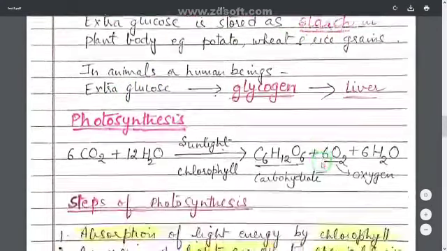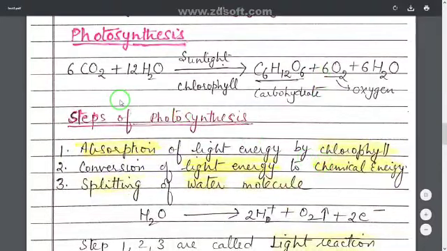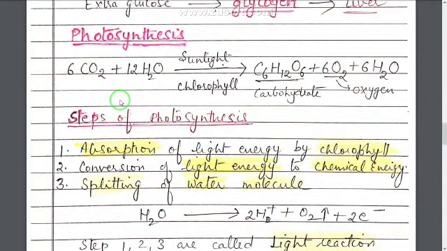Now photosynthesis. What is photosynthesis? The process in which green plants prepare their food with the help of carbon dioxide, water, and in the presence of sunlight and chlorophyll is called photosynthesis. The food prepared by them is simple carbohydrate or glucose. Oxygen is also evolved in this process.